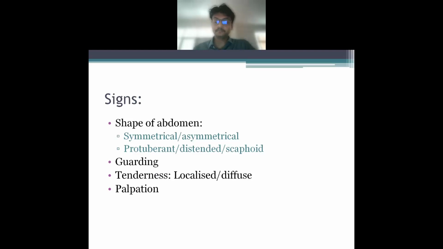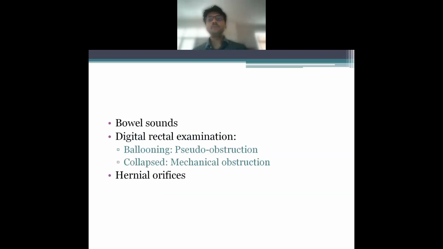Next important thing is, our masters used to ask about bowel sounds in case of intestinal obstruction. And when in doubt, we used to say that the patient is having sluggish bowel sounds. This is one of the most idiotic answers we used to always give. So remember, bowel sounds is a very important thing.